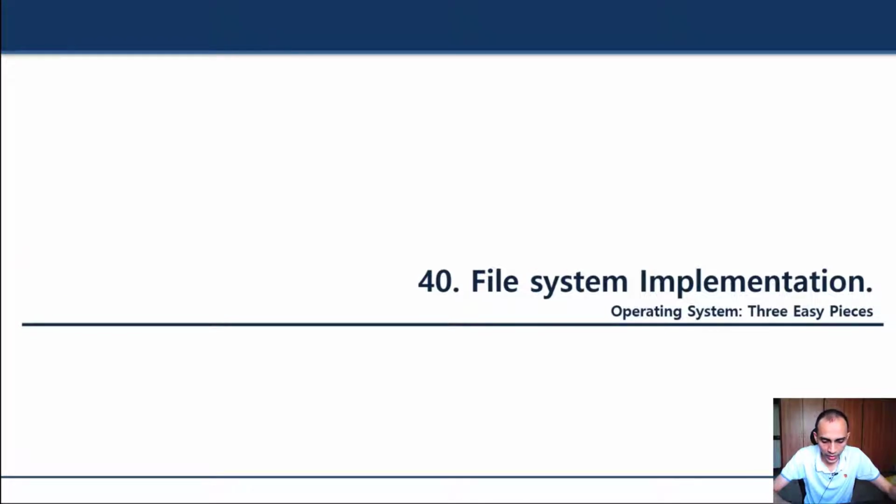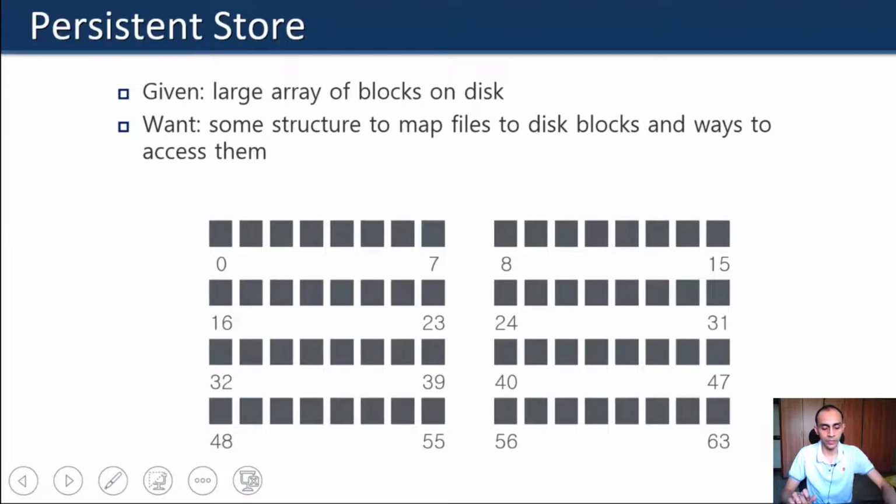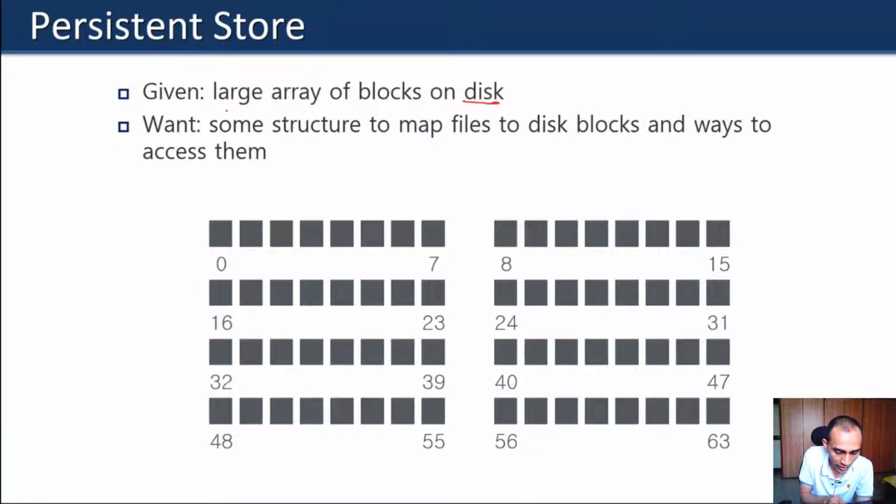So I want to move to the next topic, which is the implementation of the file system, how we implement it. And this is a more important topic, I think, because it is going to give you the mental model of how a file system works. As we have said, it's basically a software interface that the OS provides to our disk. So disk is just a raw array of sectors. Earlier we have seen we can logically see the disk as a large array of blocks.